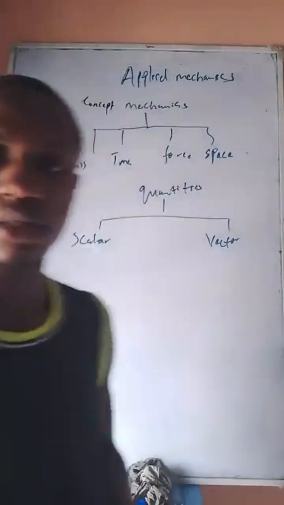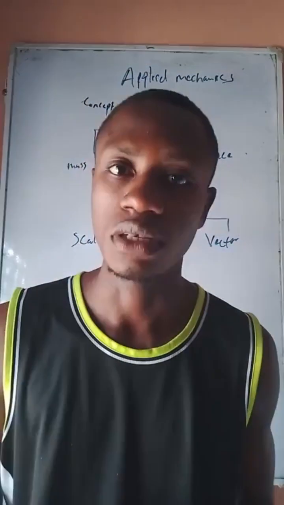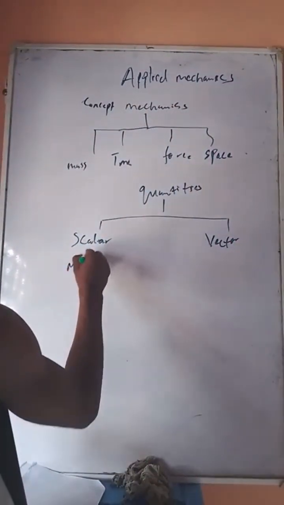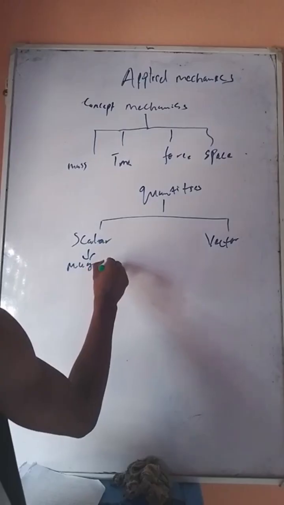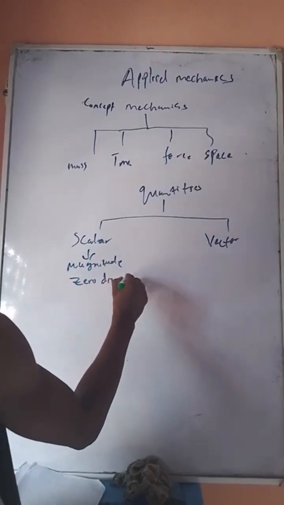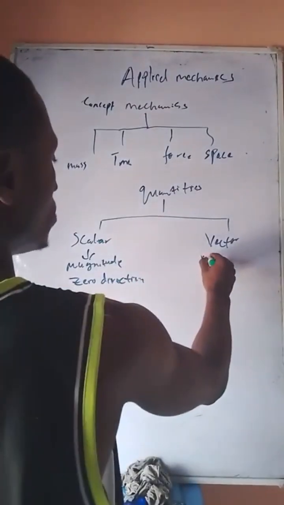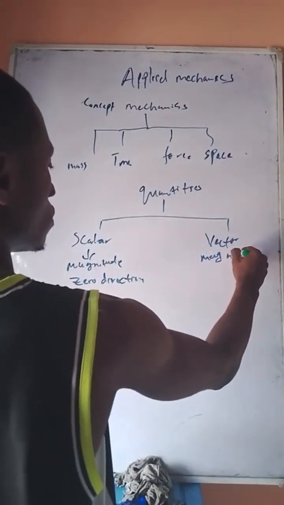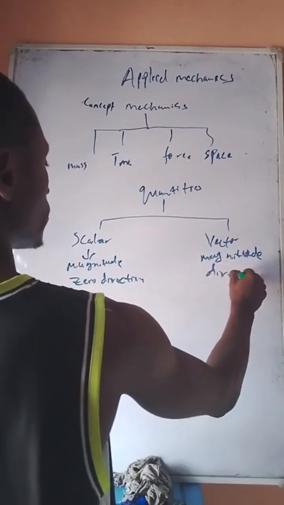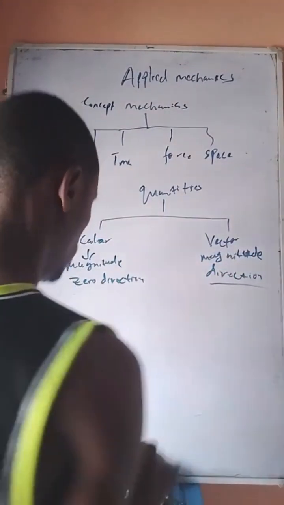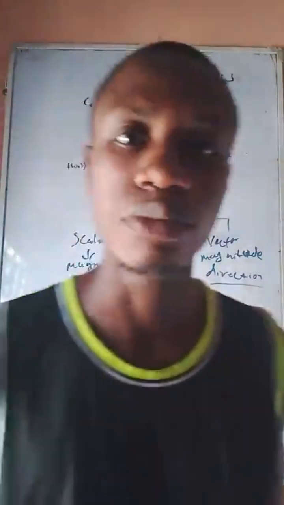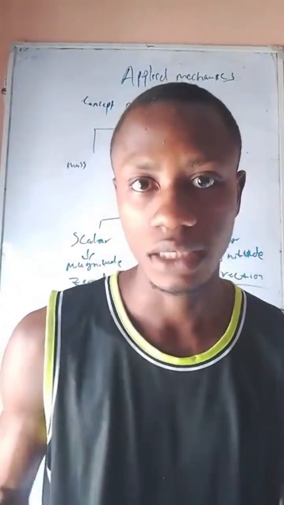What are scalar quantities? Scalar quantities are those quantities that have only magnitude but no direction. So this one has magnitude, zero direction, while a vector quantity has both magnitude and direction. Take note of that. A vector has both magnitude and direction, while a scalar doesn't.